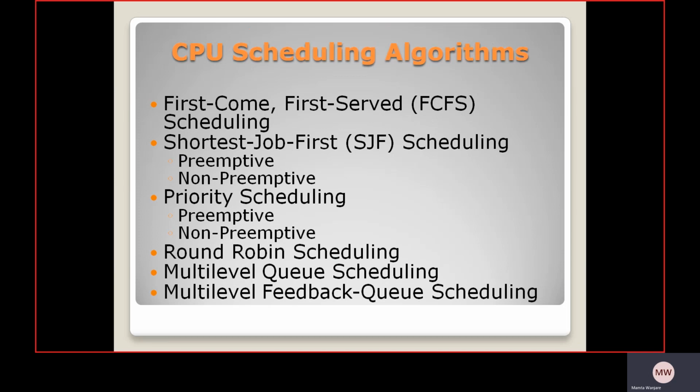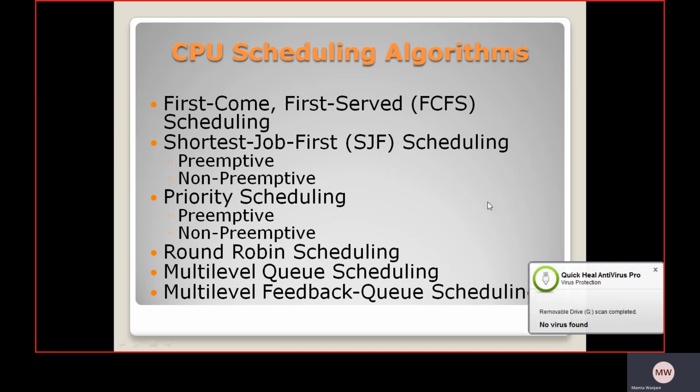CPU scheduling algorithms fall under preemptive and non-preemptive types. FCFS scheduling algorithm is there, SJF, priority scheduling and round robin scheduling are there. So FCFS comes under the non-preemptive type. Shortest job first comes under preemptive as well as non-preemptive type. Priority scheduling is also preemptive or non-preemptive. Round robin scheduling comes under the preemptive type scheduling algorithm.